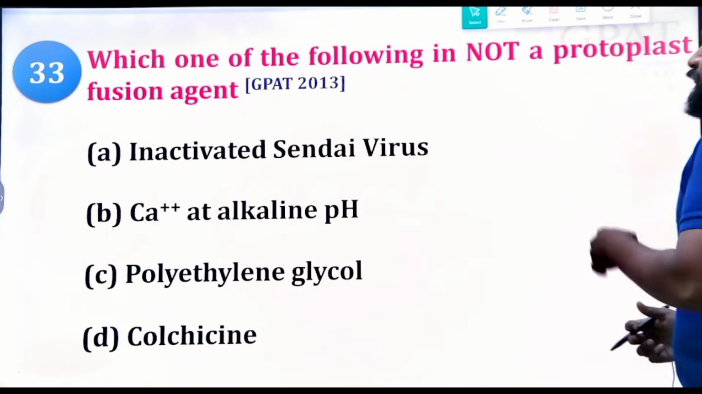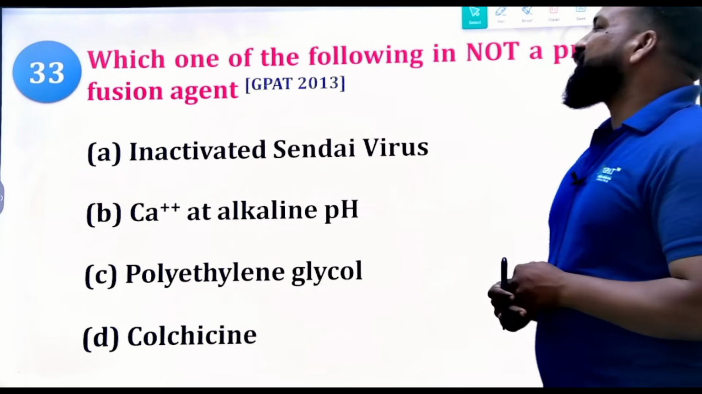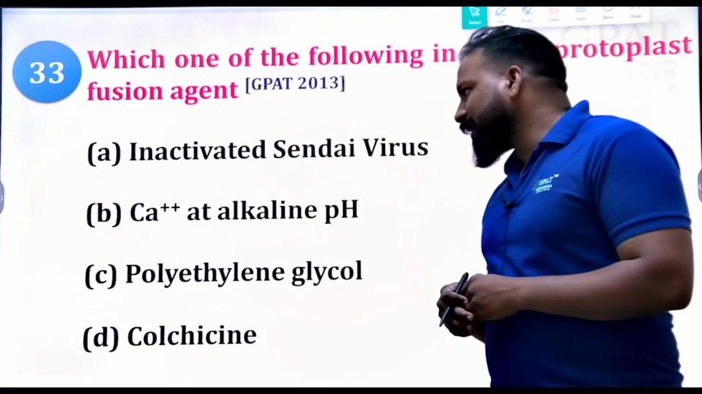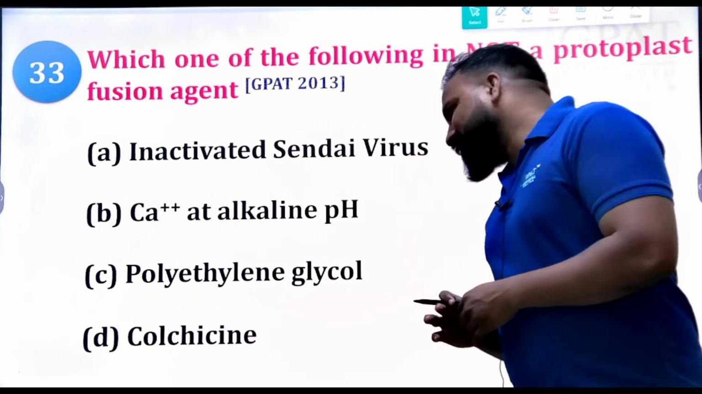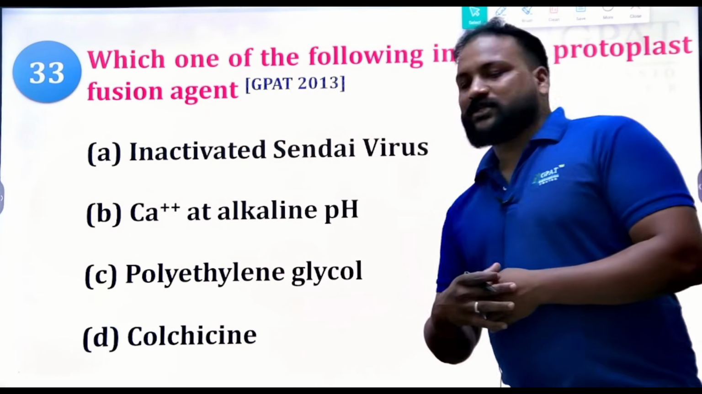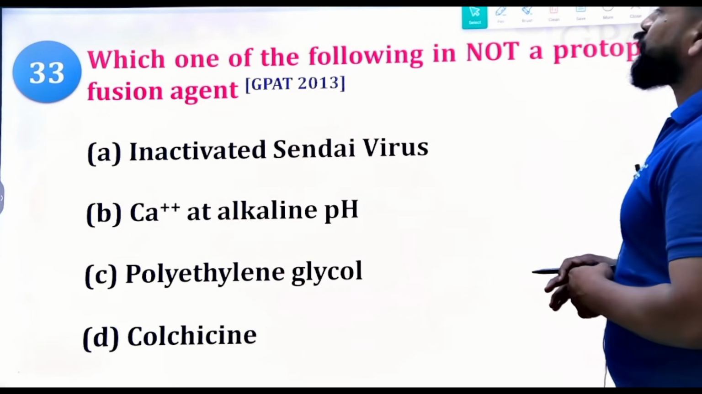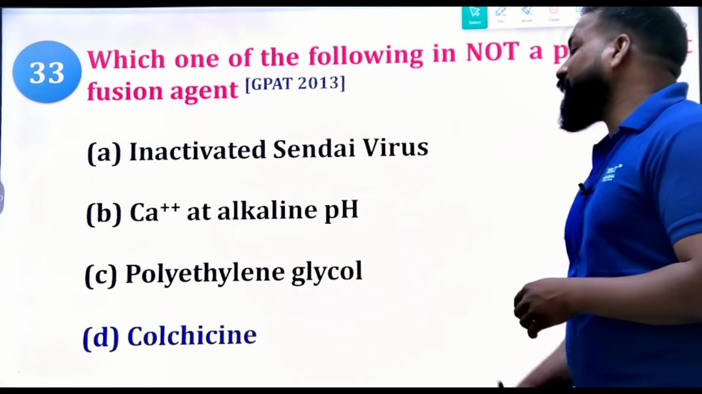Next question. Which of the following is not a protoplast fusion agent? GPAT 2030 question. Inactivated Sendai virus, calcium and alkaline pH, polyethylene glycol, and colchicine. Which of the following is not a protoplast fusion agent? So the right answer will be colchicine.